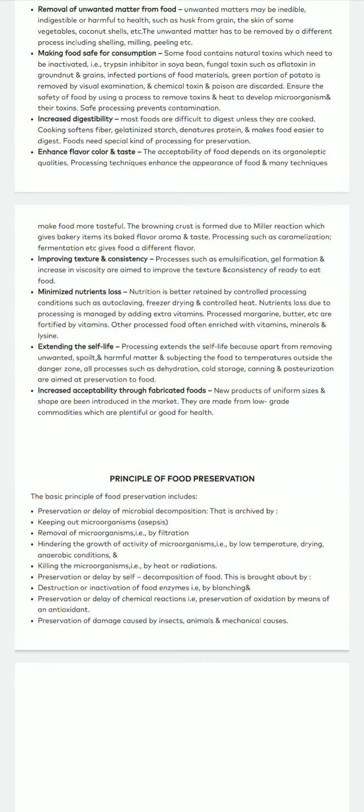So the main aim for preservation is to avoid the growth of microorganisms because they will spoil the food. Secondly, to avoid the chemical reactions which can take place in the food as such, such as oxidation or any enzyme deterioration. Also, to preserve the nutritional content of the food, the texture, the flavor, the taste of the food has to be preserved. So these are the main aims for food preservation. Thank you.